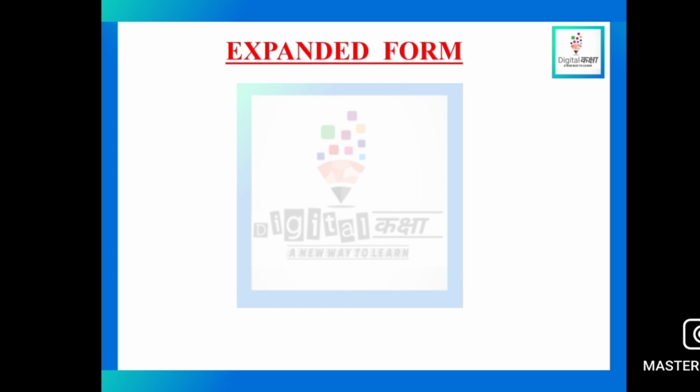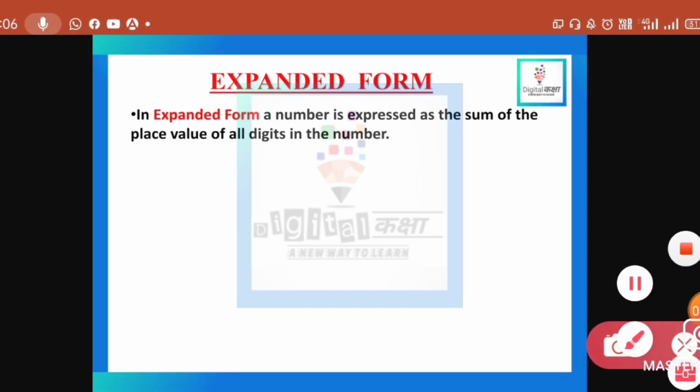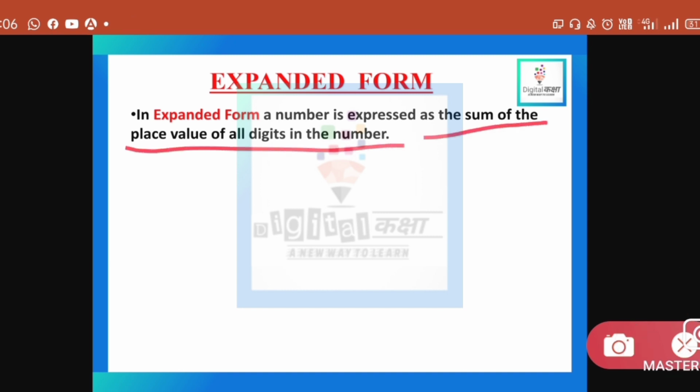Now we'll see what an expanded form is. Expanded form is nothing but when you write any number in the form of addition of their place values. The place values that we find, when we add them and write them in addition form, that is called the sum of the place values of all digits. When you write a number as the sum of the place values of all digits in the number, that is called expanded form.